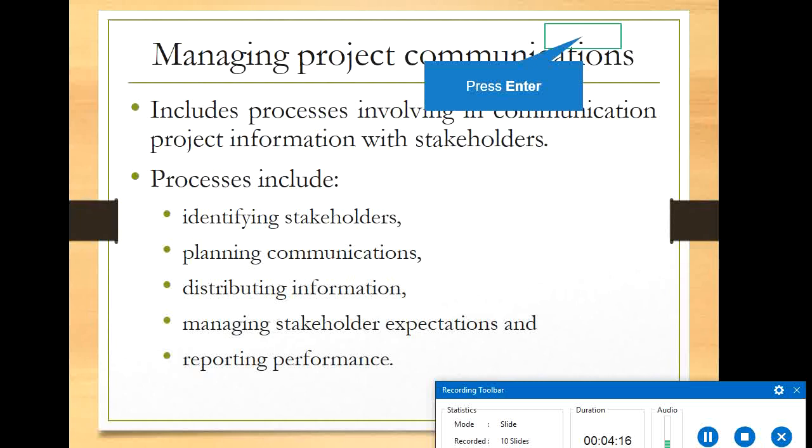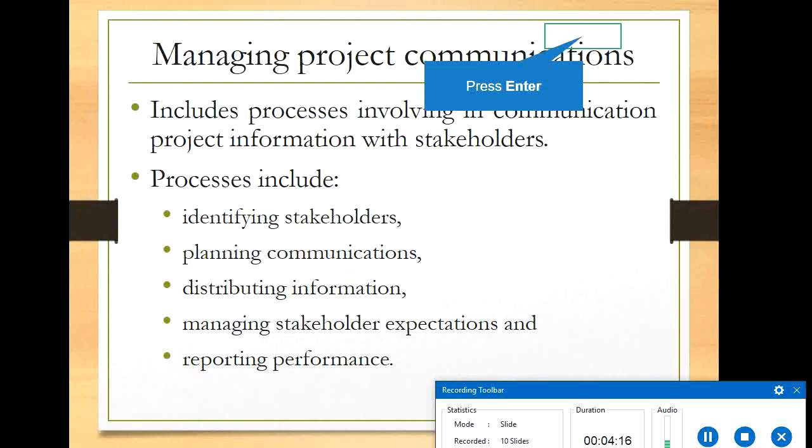Then management of project communication. This includes processes involved in communicating project information with stakeholders. You need to make clear-cut, timely communication with all the stakeholders, so that progress information reaches the sponsor and other stakeholders, along with requirements and changes.